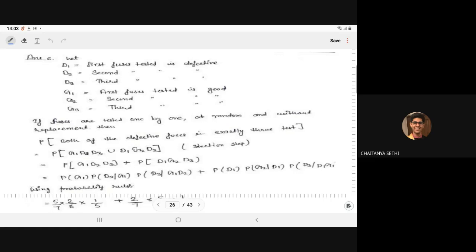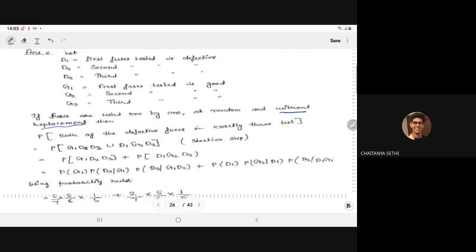Similarly, G1, G2, G3: first fuse tested is good, and similarly G2 and G3 for the second and third fuse. The fuses are tested one by one at random without replacement, and important here is the without replacement, which means the number of fuses will decrease one by one.